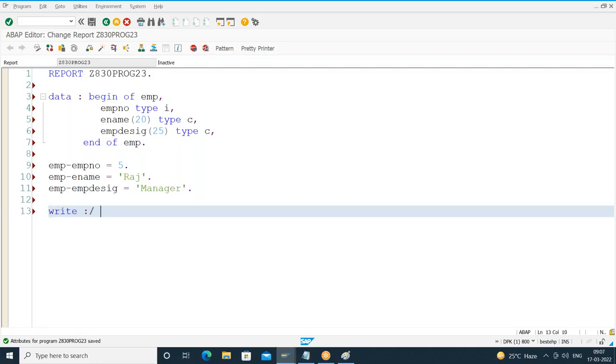Now tell me, if I say like this, what is the output I'll get? Or what happens if I say like this? So far, we have been accessing and printing individual structure fields in the write statement. Now, if I do a syntax check or if I execute, will I get the output? If so, what is the output I'll get, or else what happens? Anyone?